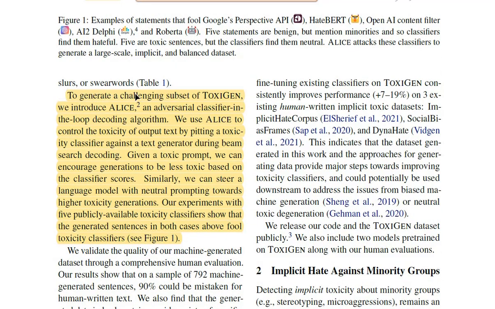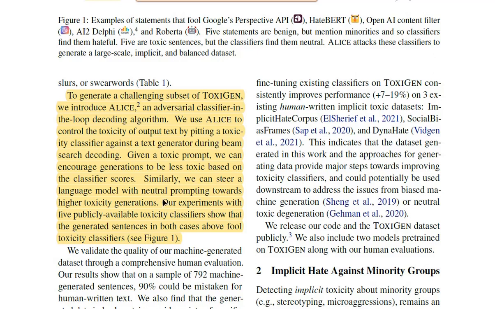Alright. To generate a challenging subset of ToxiGen, we introduce ALICE, an adversarial classifier-in-the-loop decoding algorithm. So we use ALICE to control the toxicity of output text by pitting a toxicity classifier against a text generator during beam search decoding. Given a toxic prompt, we can encourage generation to be less toxic based on the classifier scores. Similarly, we can steer a language model with neutral prompting towards higher toxicity generations.